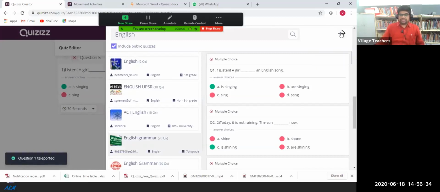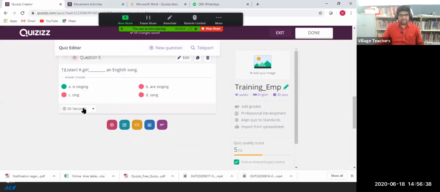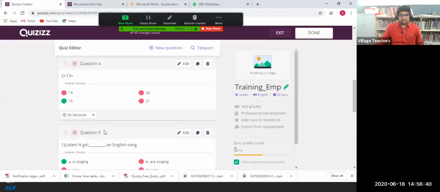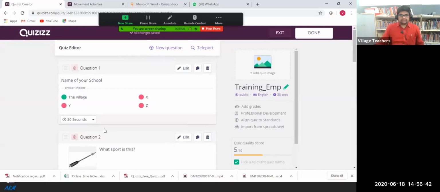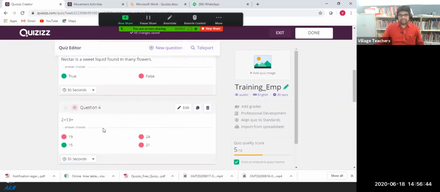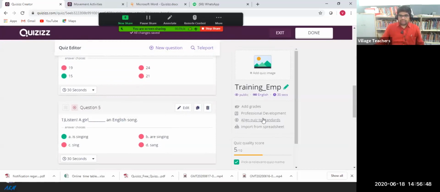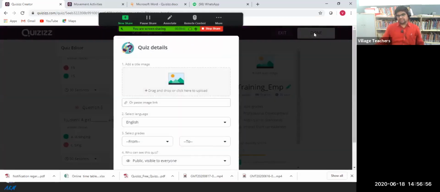And once it is finished, you can just click on the back side. It will go back. So you can see the question numbers. Total 5 questions I added. So after this, do not forget to click this done option. This is the final saving. Please click the done option. All your settings will save.